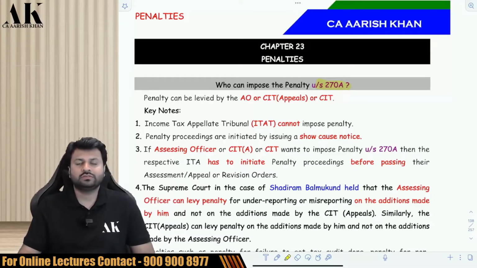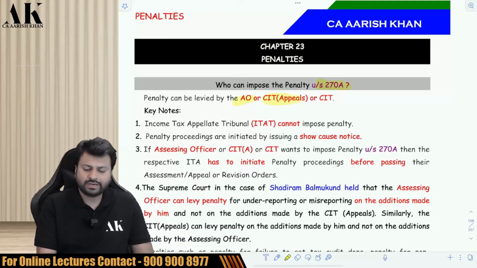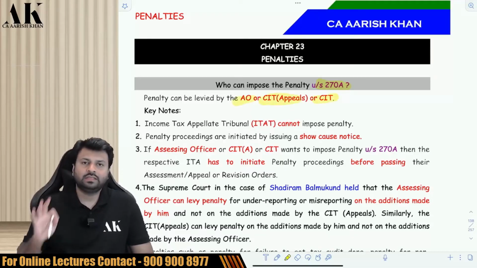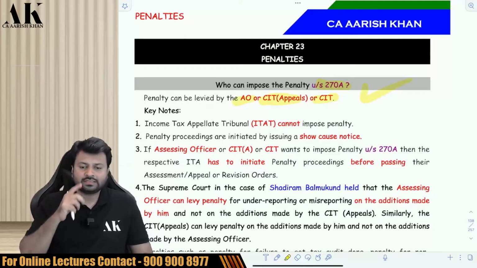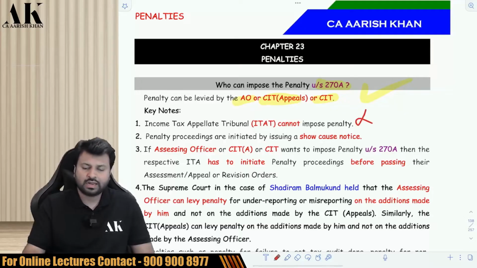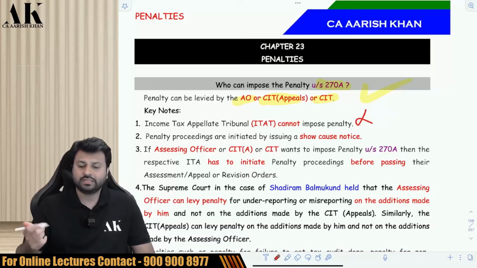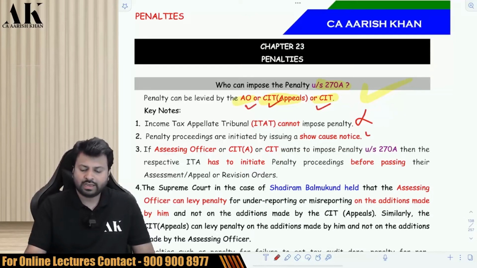The first question which we need to answer is who will impose penalty? A penalty can be imposed by the AO, CIT(Appeals) or CIT. These are the three income tax authorities who have the power to impose penalty under 270A. Does ITAT have the power to impose penalty? ITAT does not have the power to impose penalty under the income tax law. Now, how will they initiate the proceeding? To initiate the proceeding, these authorities have to issue a show cause notice.